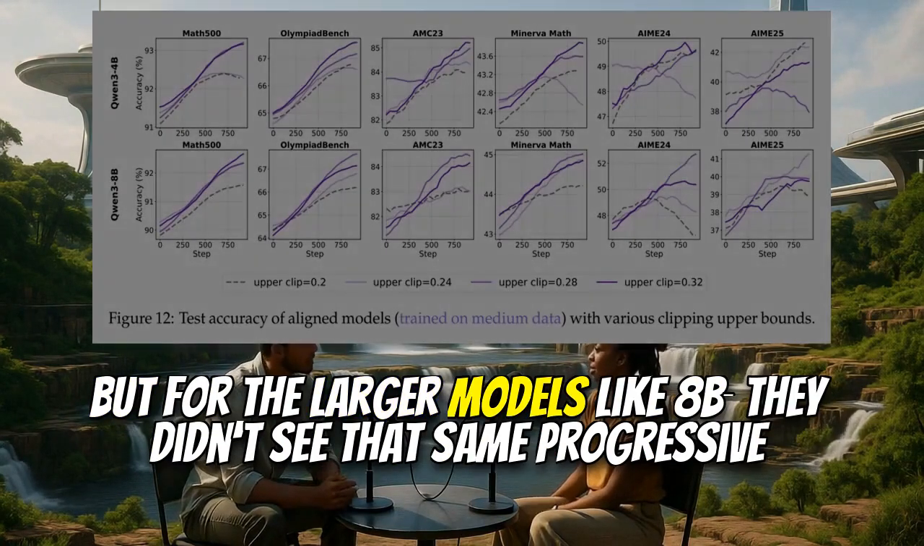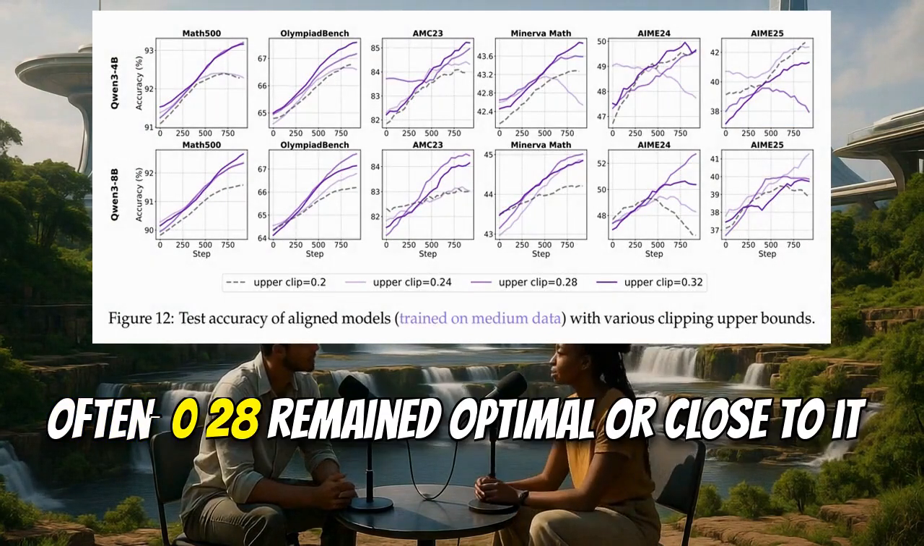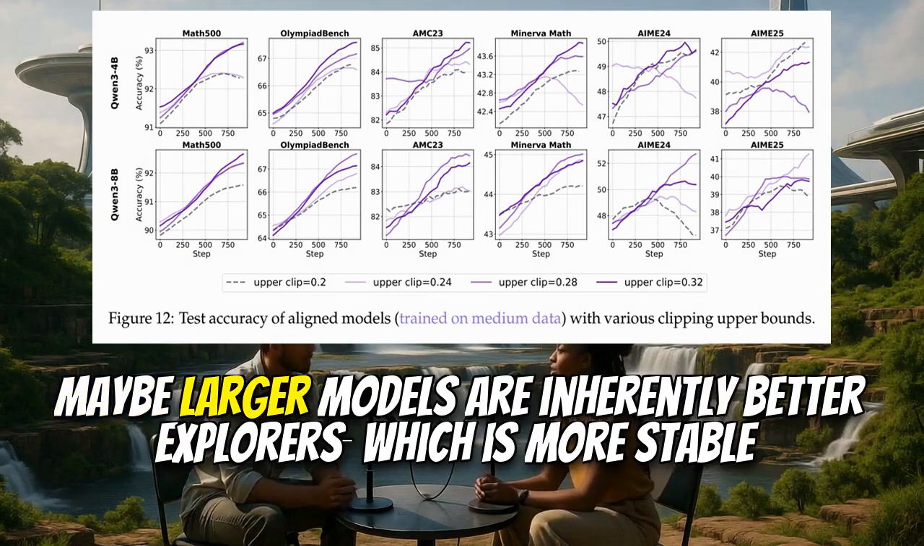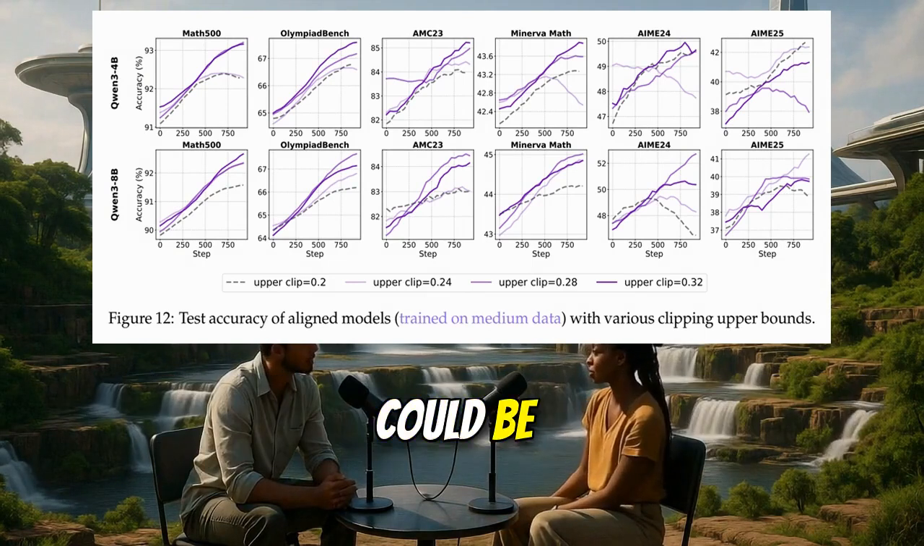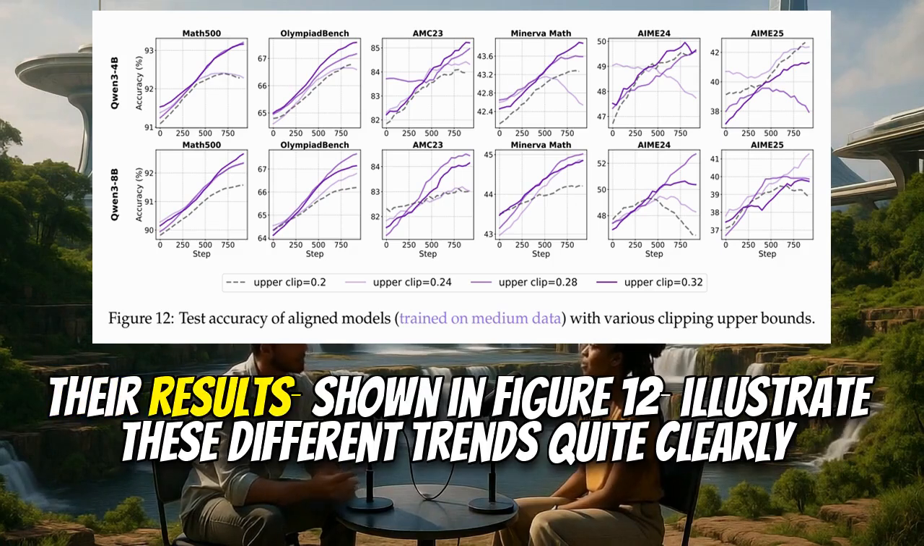But for the larger models, like 8B, they didn't see that same progressive improvement. Often, 0.28 remained optimal or close to it. Interesting. Maybe larger models are inherently better explorers, just more stable. Could be. It suggests larger models might not need quite as much push from the clipping mechanism. Their results, shown in Figure 12, illustrate these different trends quite clearly.